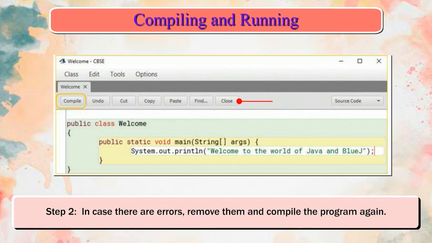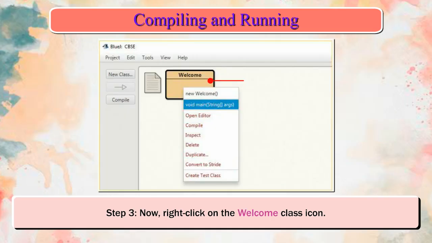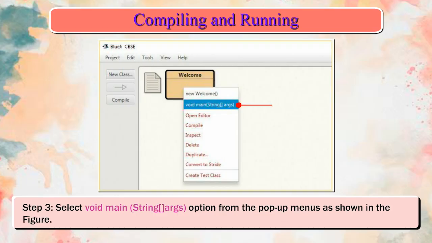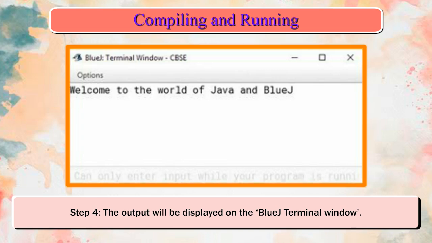Step 2. In case there are errors, remove them and compile the program again. Now click on the Close button. Step 3. Now, right-click on the Welcome class icon. Select the void main(String[] args) option from the pop-up menu as shown in the figure. Step 4. You will get a BlueJ method call dialog box as shown in the figure. Click OK. The output will be displayed on the BlueJ terminal window.